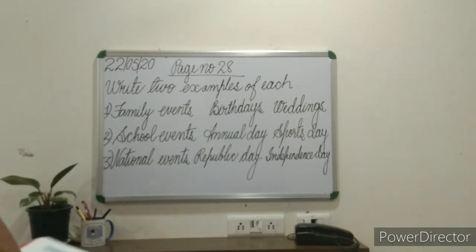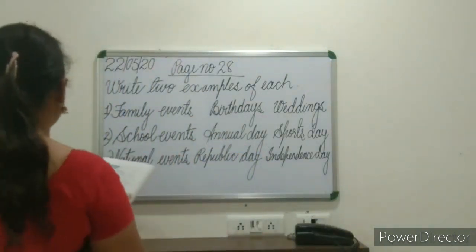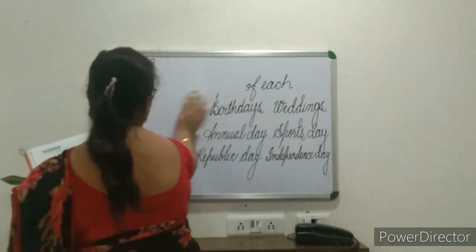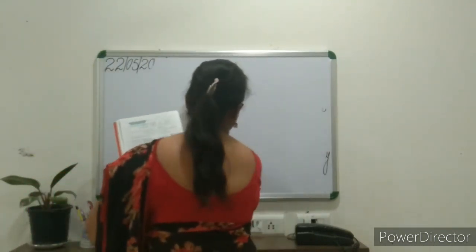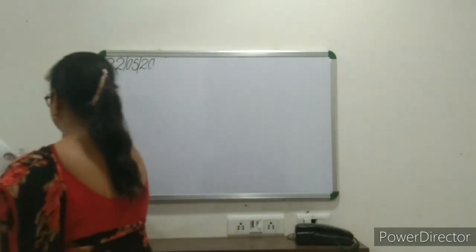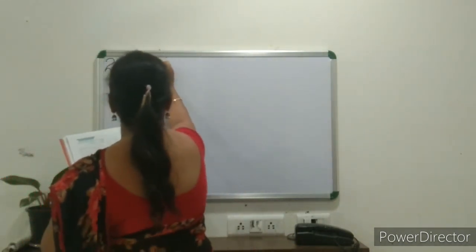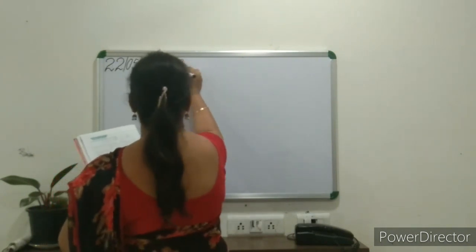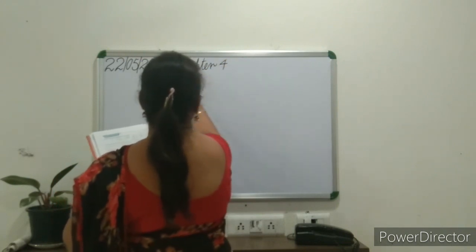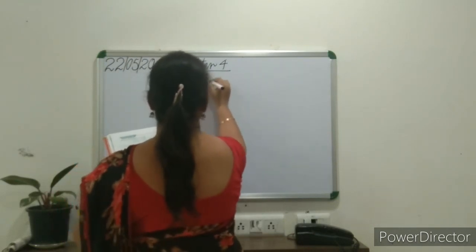So this way our exercises got over. Now we are going to do the question answers. Okay. So please get ready with your copy and pencil. Chapter 4, Time and Calendar. Please put the heading like this.